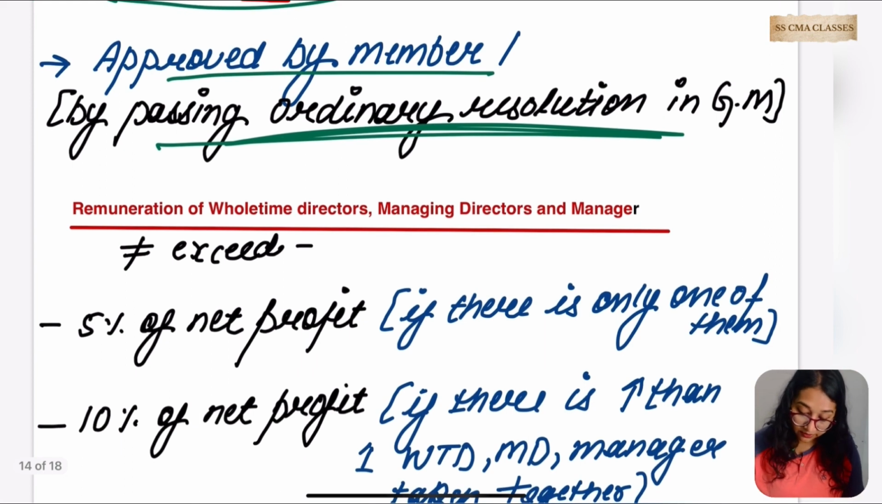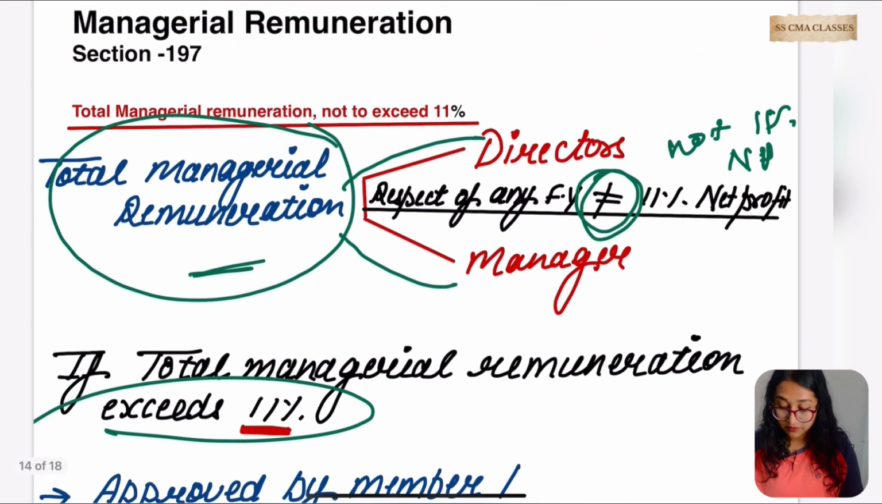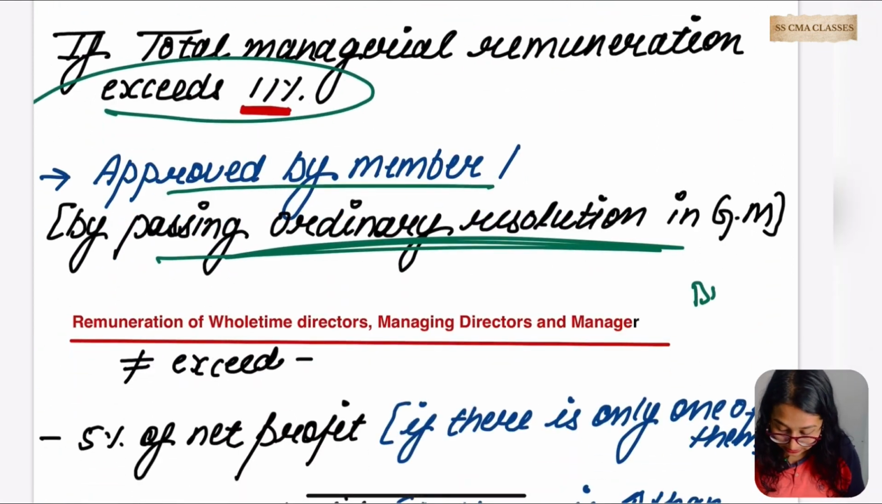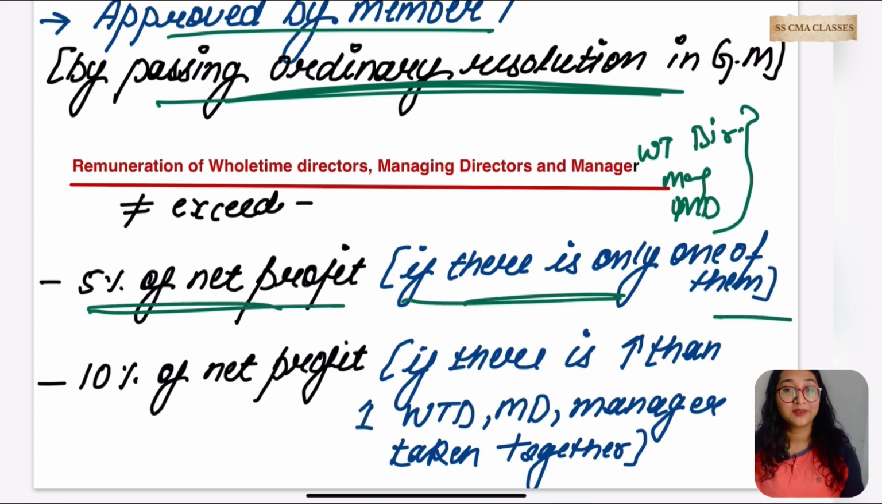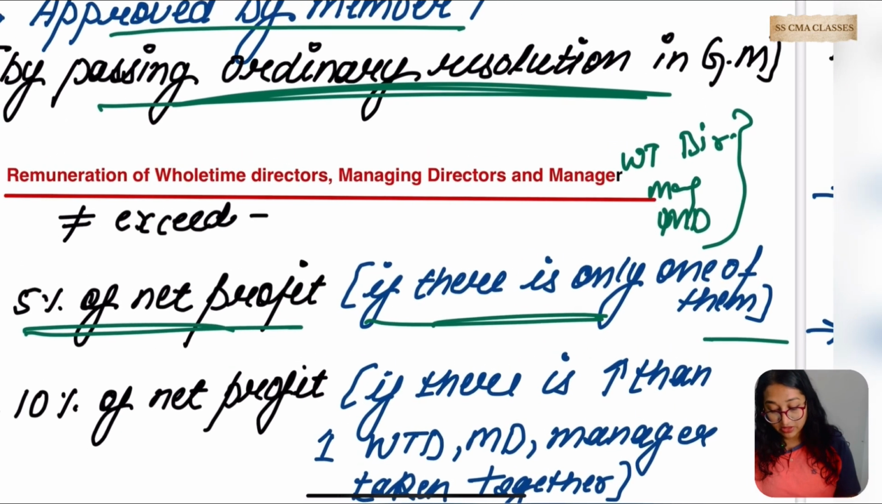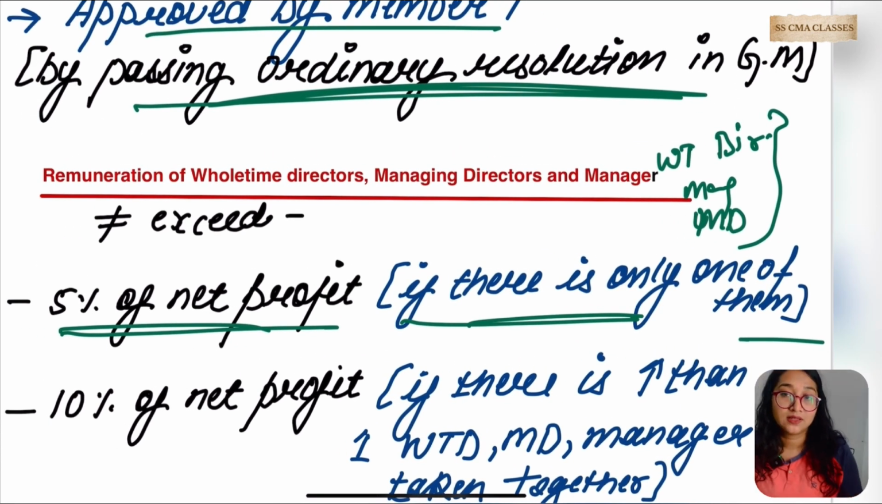And what about the remuneration of a full-time director, managing director and manager? Earlier we talked about directors and manager. Now we are going for specific directors: a full-time director, manager and MD. These three people. It should not exceed 5% of net profit if there is only one of them. Suppose there is only a manager in the company; in that case the total remuneration should not exceed 5% of net profit.